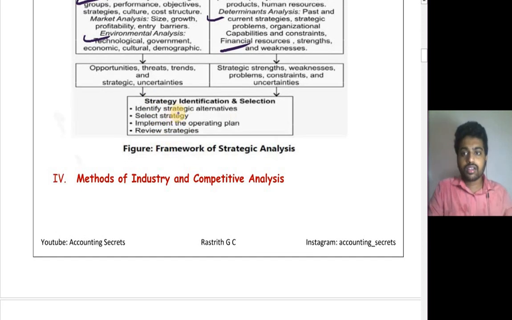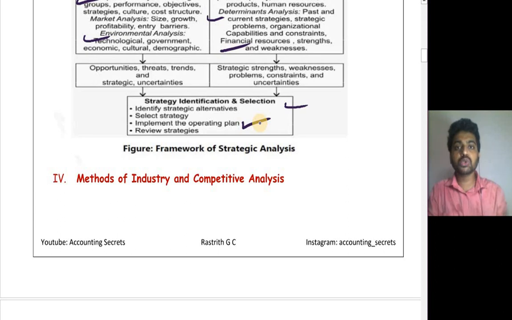Later, strategy identification and selection. After analyzing all this, you have to come up with a strategy. You have to analyze what different strategies are available to meet our objectives. Later, you should select one from them and implement the operating plan, that is, implement it in the organization, and review and control that particular strategy.